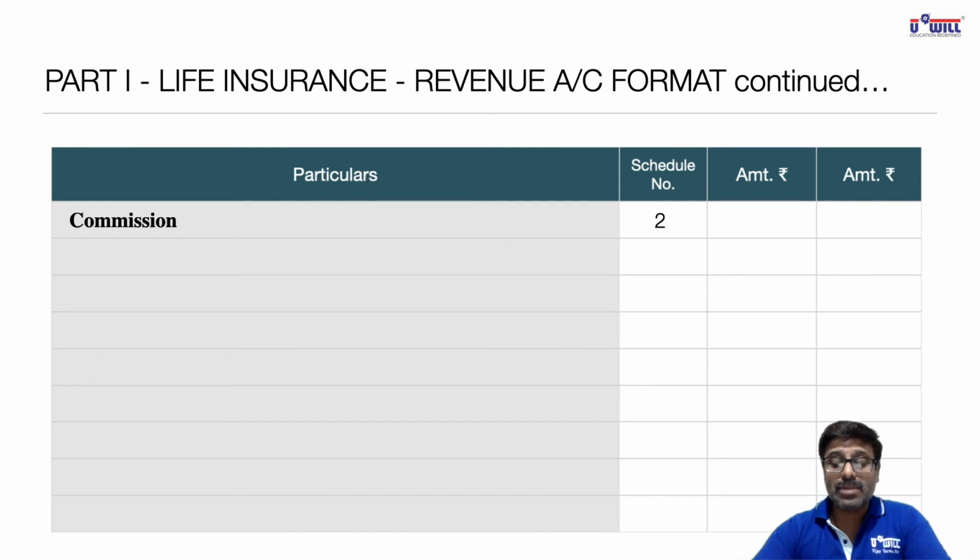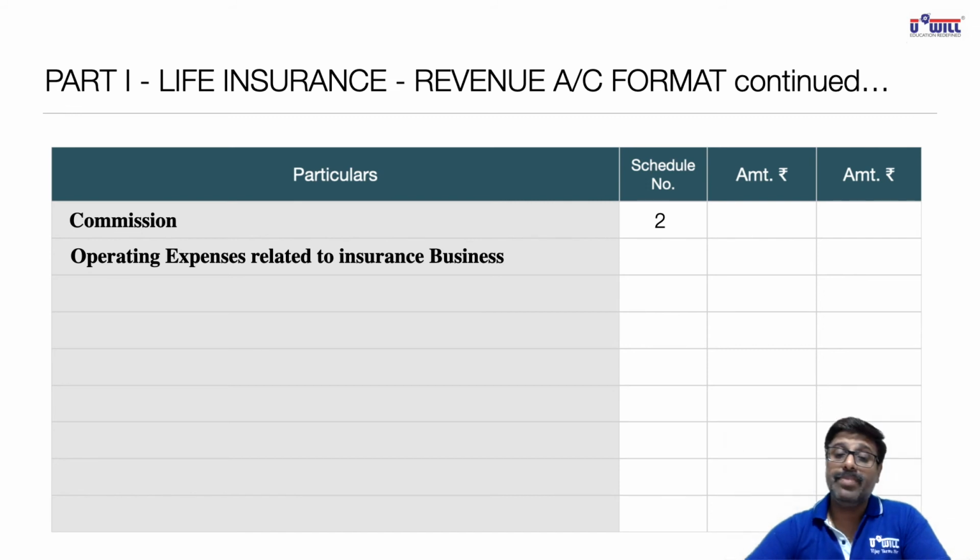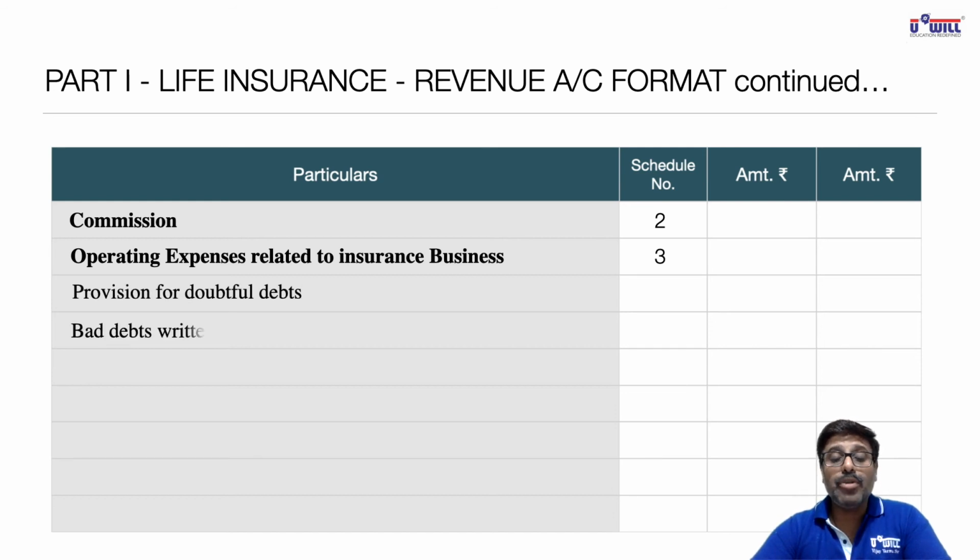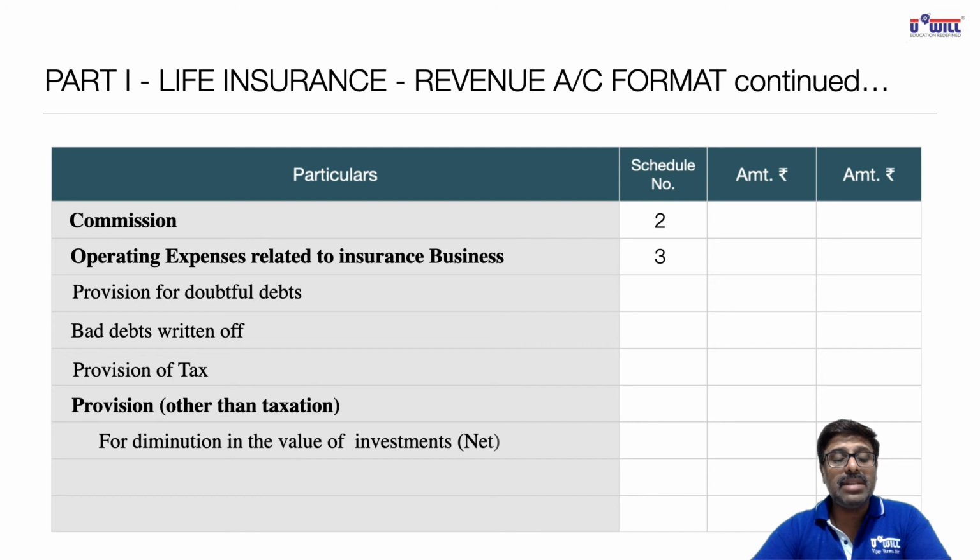Now which three small expenses after commission? Operating expenses related to insurance business, schedule number 3. Third schedule we will make for operating expenses related to insurance business. Third was provisions. So provisions like provision for doubtful debts, bad debt reserve, bad debts written off, provision for tax, and provisions other than tax like provision for diminution in the value of investments and any other provisions to be specified.